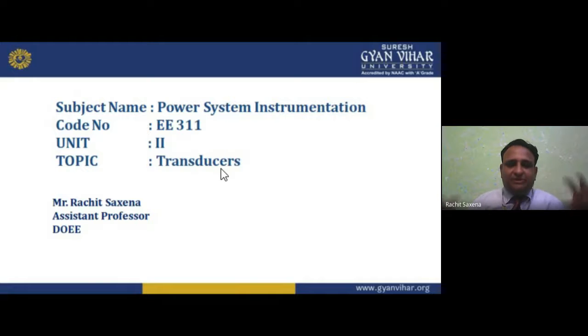So for this measuring I need a system, I need some instruments. That comes in the category of instrumentation. And these instruments we use in the power system, so we call it power system instrumentation. In this power system instrumentation, the first unit dealt with the errors.